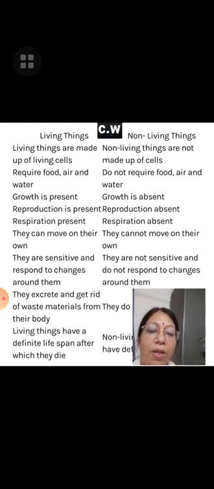So these are the differences between living things and non-living things. So you will write these differences in your copy. This will be your classwork.